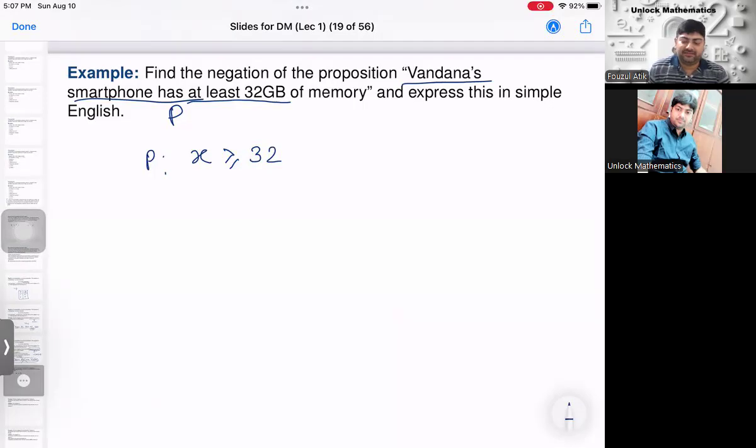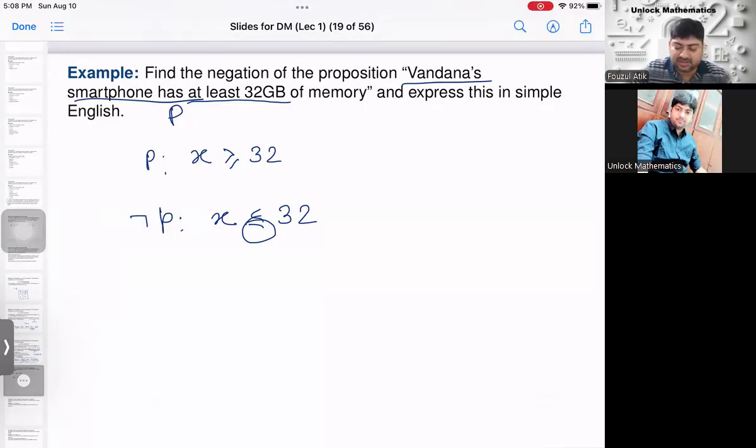And if you are saying that Bandhana smartphone has at least 32 GB of memory, and then its negation is Bandhana smartphone has at most 32 GB of memory, that means you are saying negation P is X is less than or equal to 32. Now, is it a correct answer? At most means X is less than or equal to. No, it is not a correct answer. Why? What is the problem? The problem is in this equal to sign.